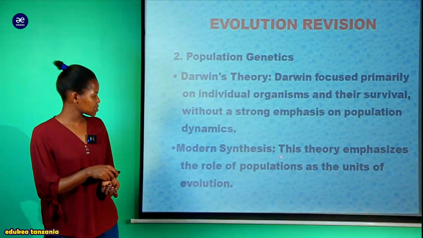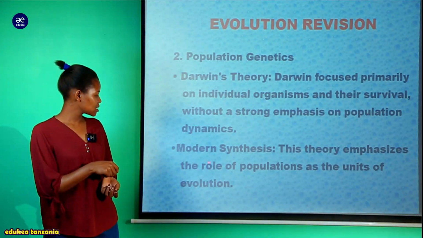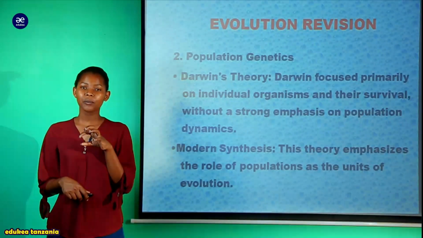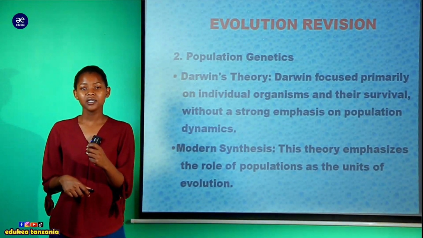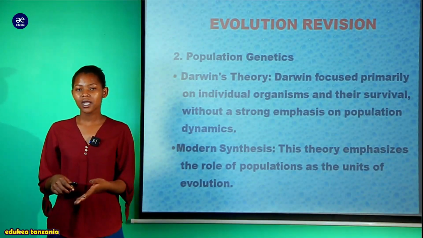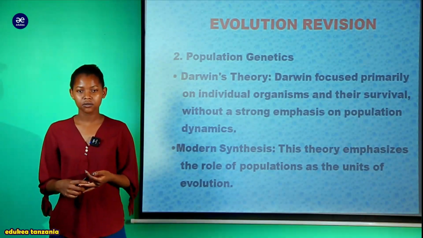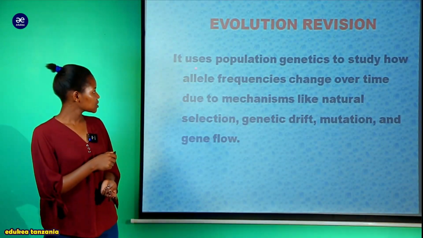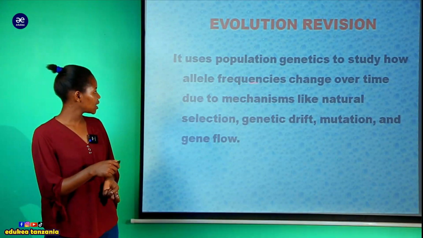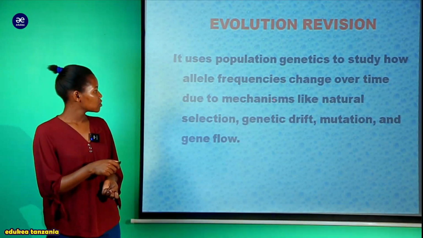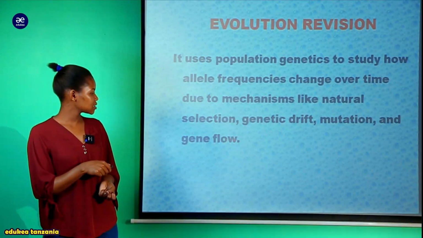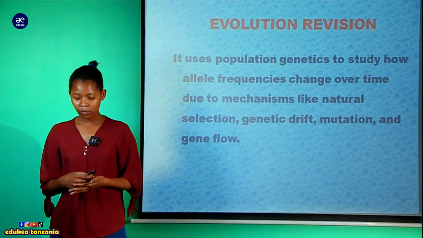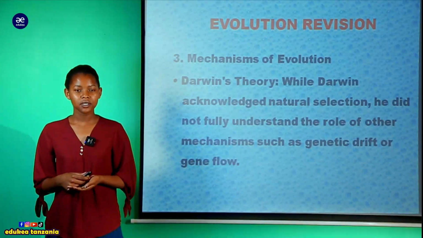But the modern synthesis theory emphasizes the role of populations as the unit of evolution. Modern synthesis theory considers the population as the core of evolution, but Darwin considered the individual as the unit of evolution. Again, we are going to see more explanations. Modern synthesis uses population genetics to study how allele frequencies change over time due to mechanisms like natural selection, genetic drift, mutation, and gene flow. That is all about the modern synthesis theory in comparison with the Darwin theory.